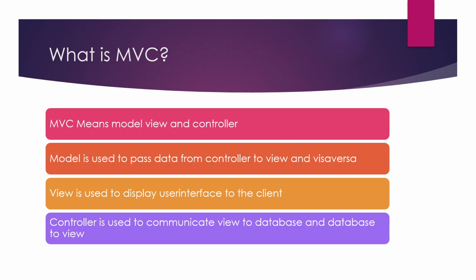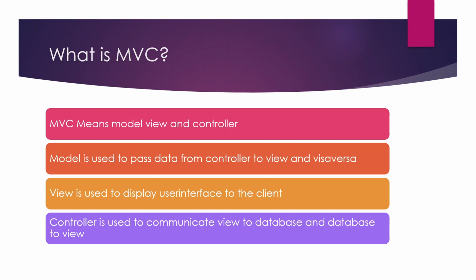Now coming to the controller. What is a controller? The controller is used to communicate with the database, view to database and database to view. For example, when I click on the submit button, after entering all my credentials on the Facebook login page, I have to pass this data to the database. The client doesn't know what is happening behind the scenes, but we are the developers, right?